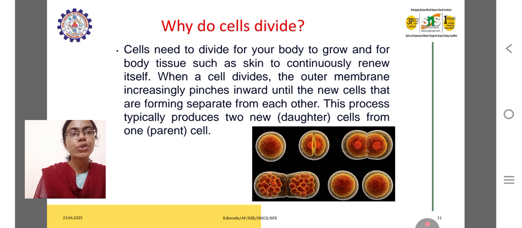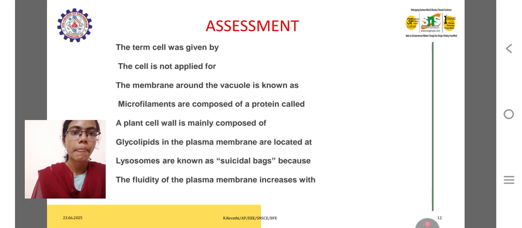Cells divide for the body to grow and for body tissues, such as skin, to continuously renew themselves. As a cell divides, the outer membrane increasingly pinches inwards until the new cells that are forming separate from each other. This process typically produces two new daughter cells from one parent cell. So there are two types, parent cell and daughter cell. When two new cells are formed from one cell, they are called daughter cells.